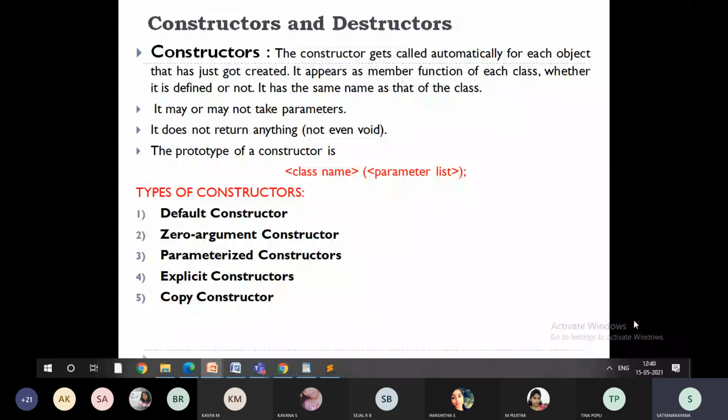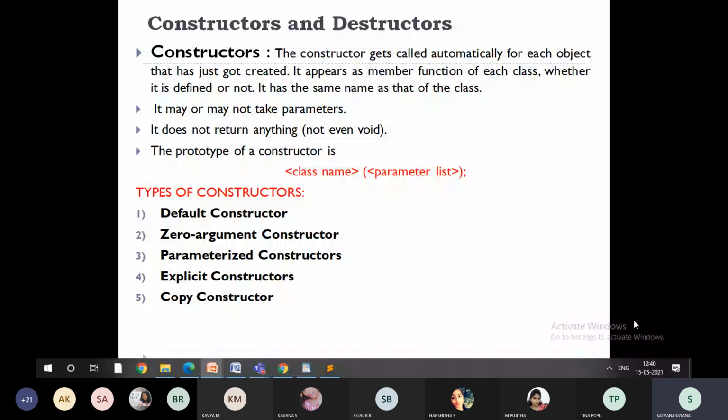Very important question for your exam as well as for the IA also. Types of constructors: default constructor, zero argument constructor, parameterized constructor, explicit constructor, and copy constructor.